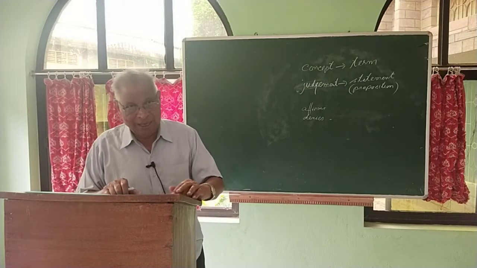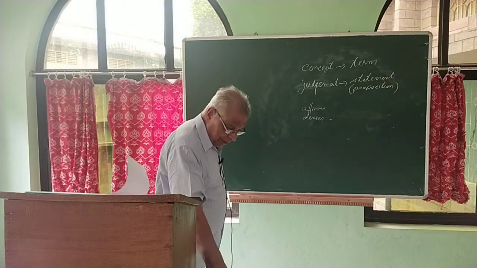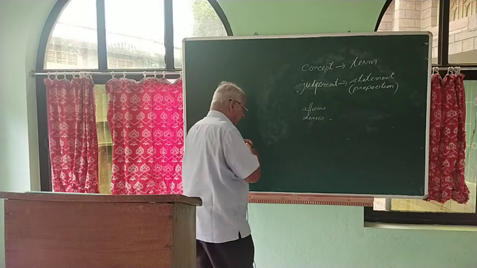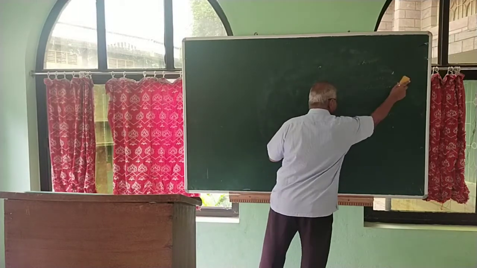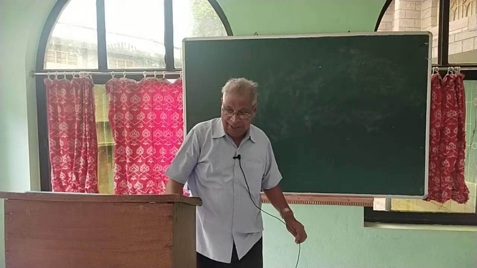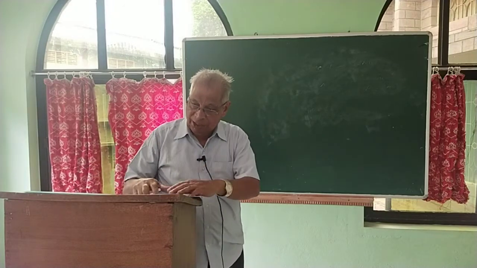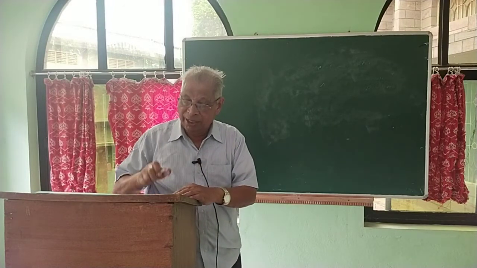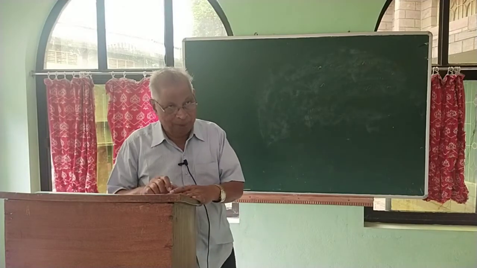Now, the class S is included in class P either wholly or partially. What is this class S? We already said there are 2 components in every proposition, and it is very clear in the case of a categorical proposition, which is the same as a simple proposition.